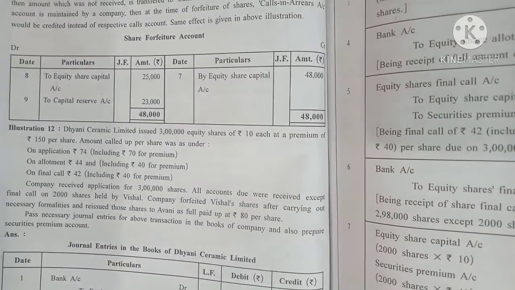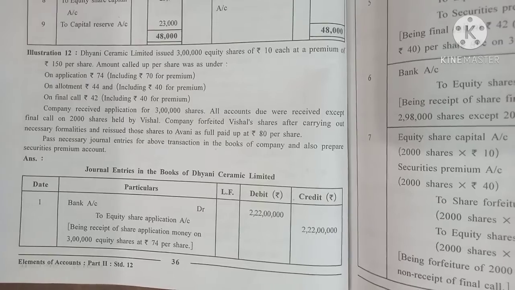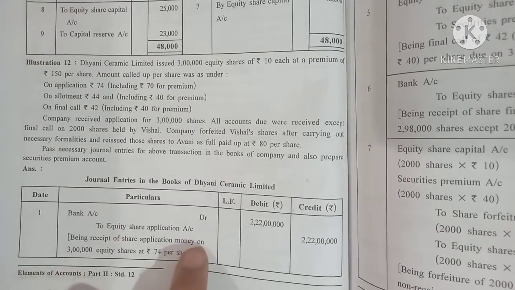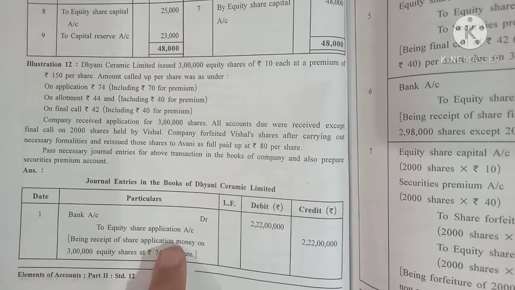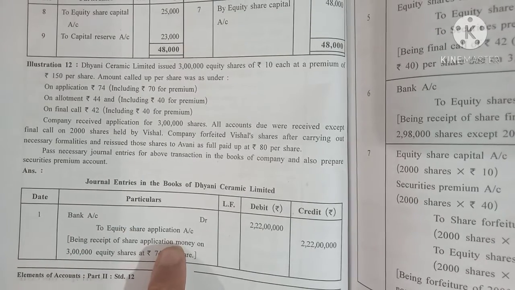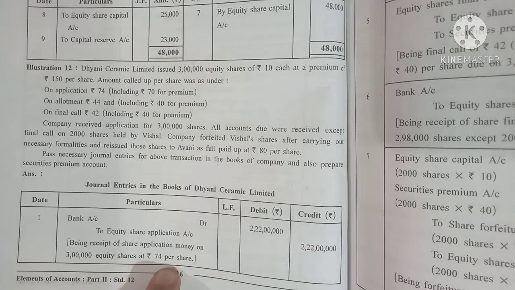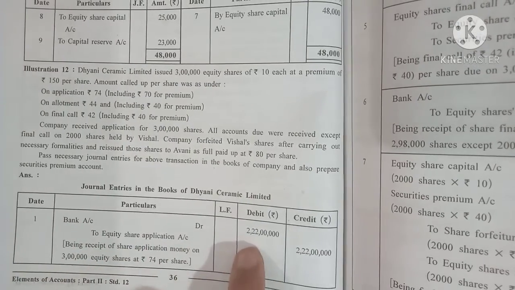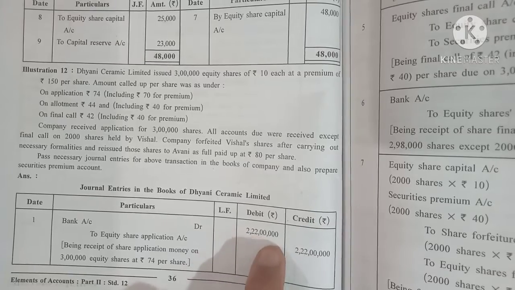First journal entry is coming: bank account debit to equity share application account, which every one of you knows. How much will come? 3 lakh into 74. So bank account debit to equity share application account, 3 lakh into 74. It comes to 22 lakh 20 thousand, that you will get.